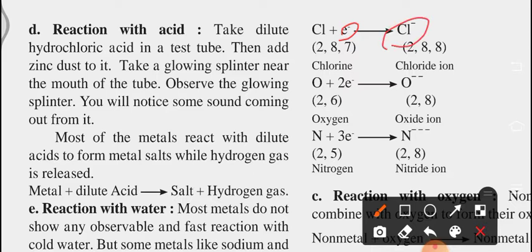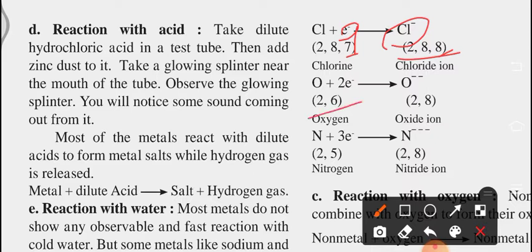Because of the 1 electron it borrowed from another element, the octet gets completed, and instead of this 7 we are writing 8. So it will be 2,8,8, and hence its octet gets completed. Similarly, we can write for oxygen also.